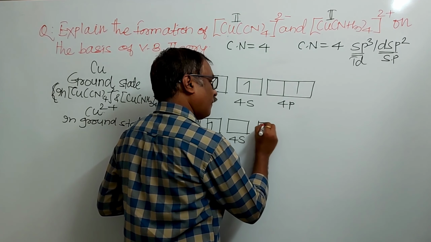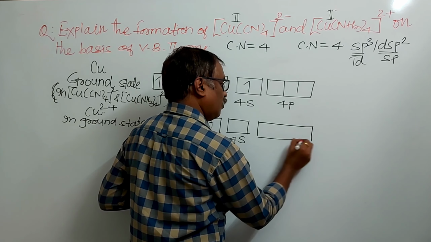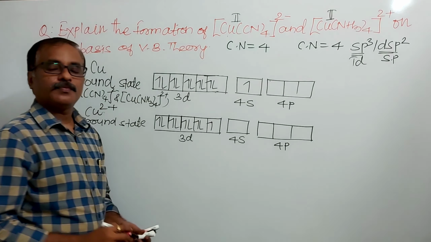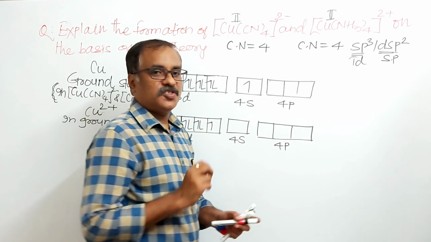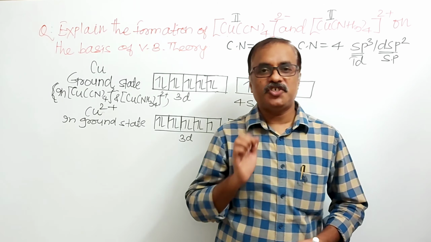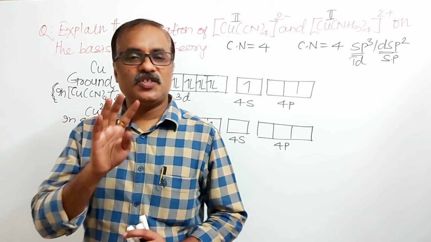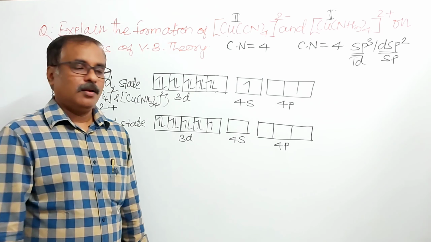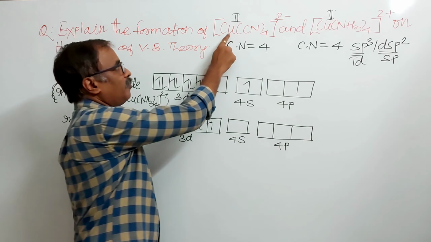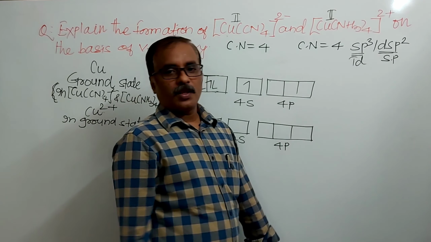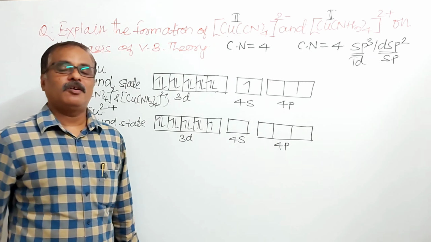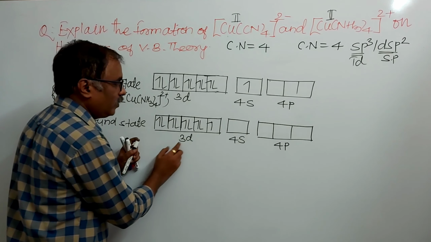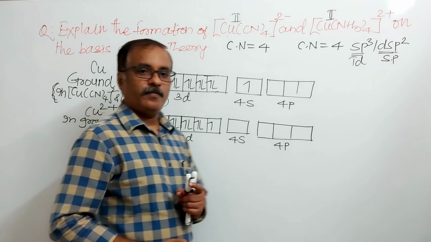4p is again empty. A lot of empty atomic orbitals are available. We want only 4, because the coordination number of copper in both complexes is 4, and to occupy only 4 empty atomic orbitals are required. Isn't it? Now, in 3d there is only one unpaired electron.